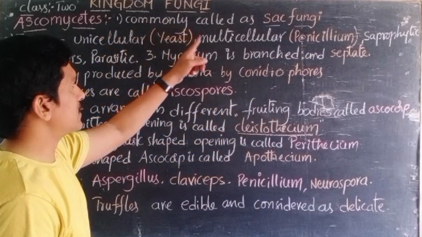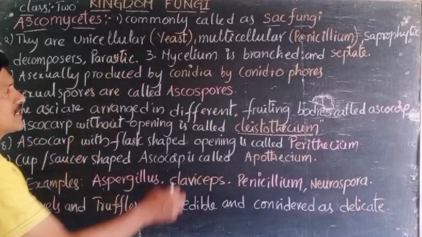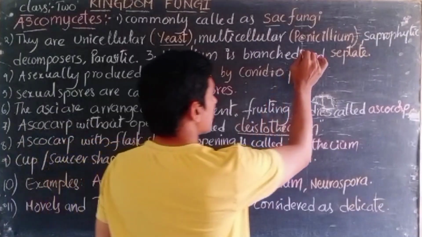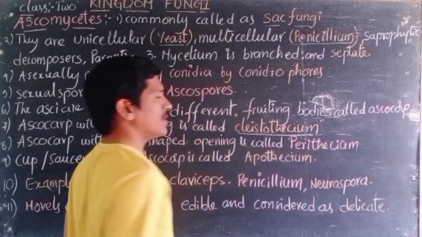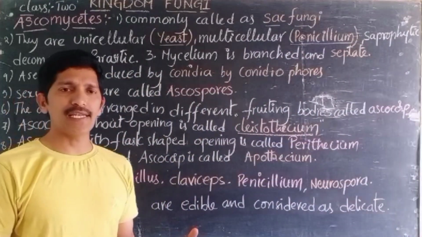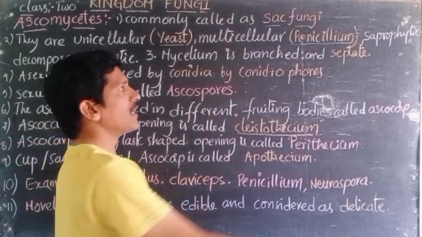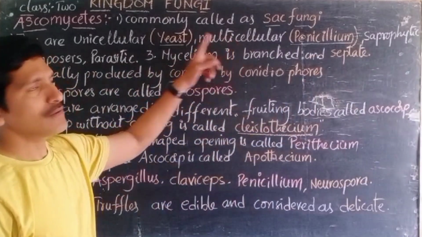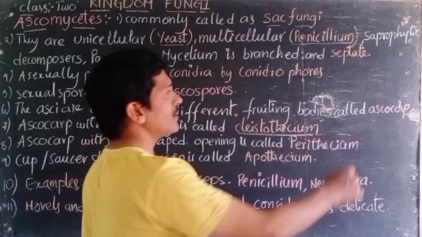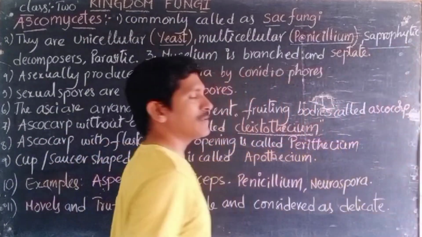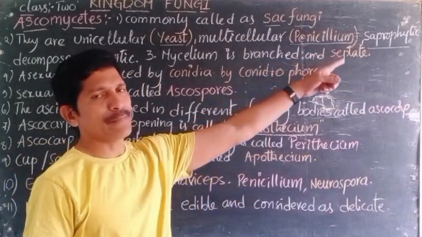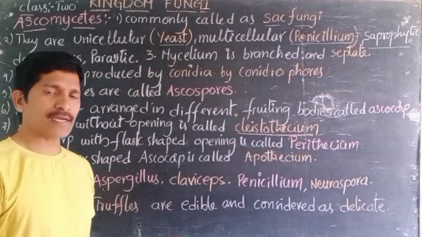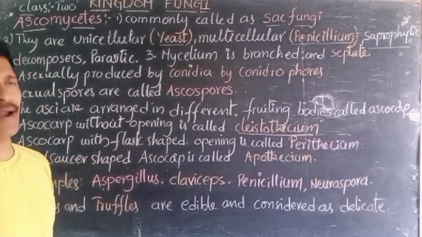They are unicellular and multicellular, right? Unicellular also there, and multicellular. Unicellular Ascomycetes, example yeast. Multicellular Ascomycetes, example penicillium. We know that already. The antibiotic penicillin is obtained from the fungus penicillium. So that is an example of multicellular Ascomycetes. Later, regarding the nature of these organisms in obtaining food material, they are saprophytic. Obviously, fungal organisms are saprophytic, obtaining food material from dead and decaying matter.